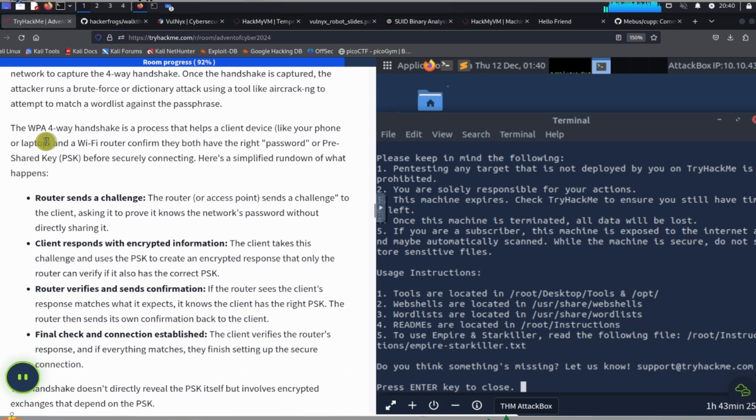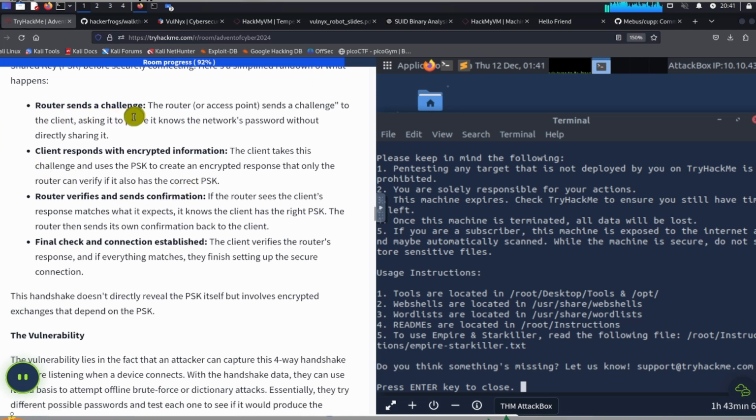The WPA four-way handshake is a process that helps a client device, like your phone or laptop, and a Wi-Fi router confirm that they both have the right password or pre-shared key before securely connecting. Here's a simplified rundown of what happens.